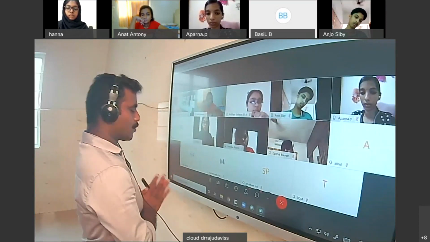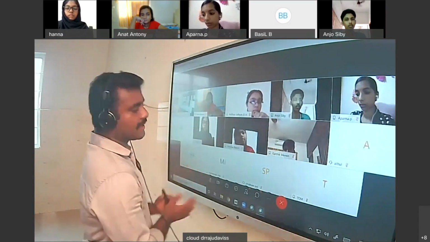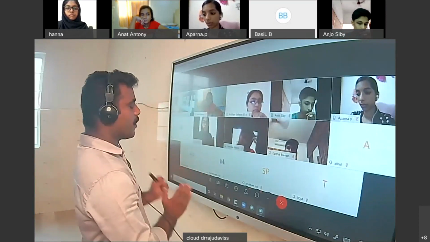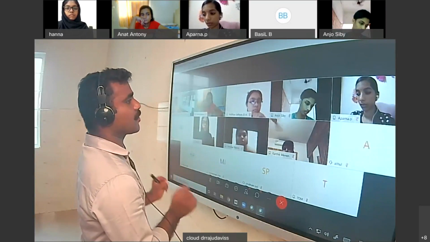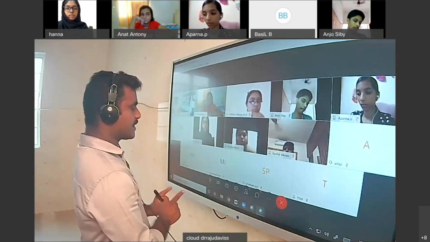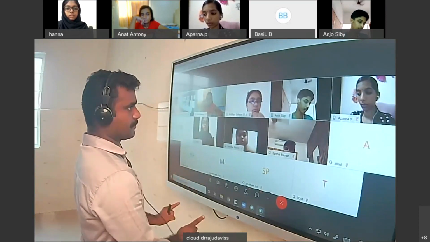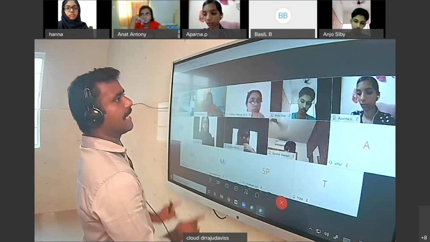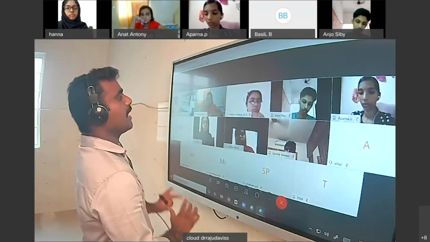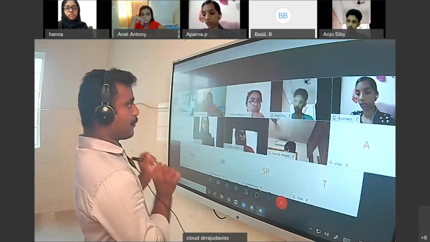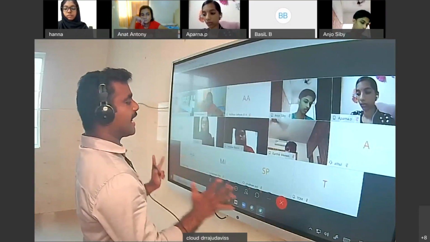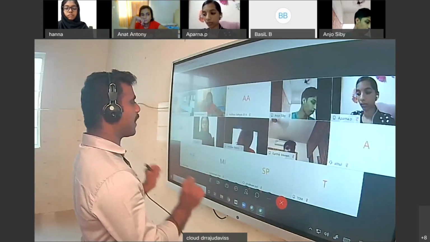So one thing you have to remember: if it is an adjustment item, first you have to look whether it is an asset or liability. If it is an asset, asset will be debit. If it is a liability, liability will be credit. Then the respective item you have to write. Suppose prepaid expenses, meaning expense paid in advance.